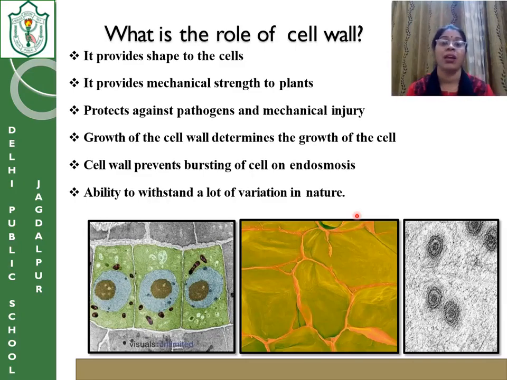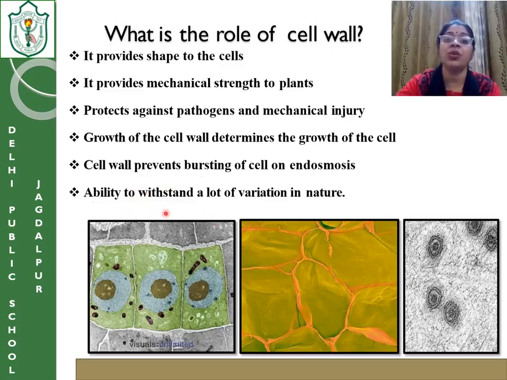Why? Because the cell wall gives it strength. The water pressure was constantly applying a force on the cell wall, but it was not able to burst the cell wall. That is one of the most important functions of the cell wall.